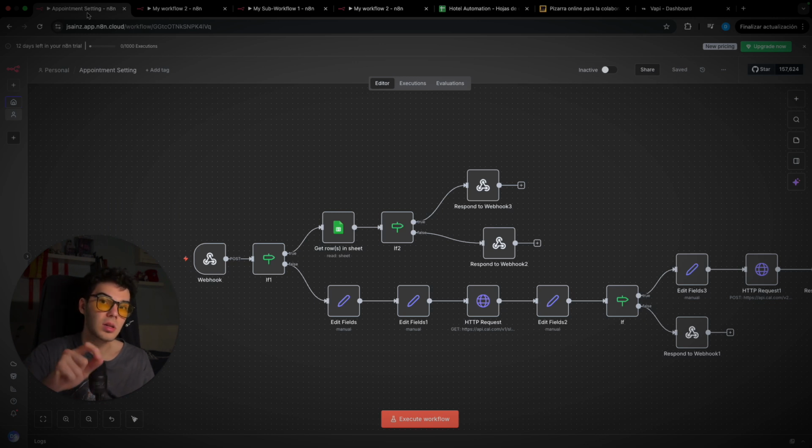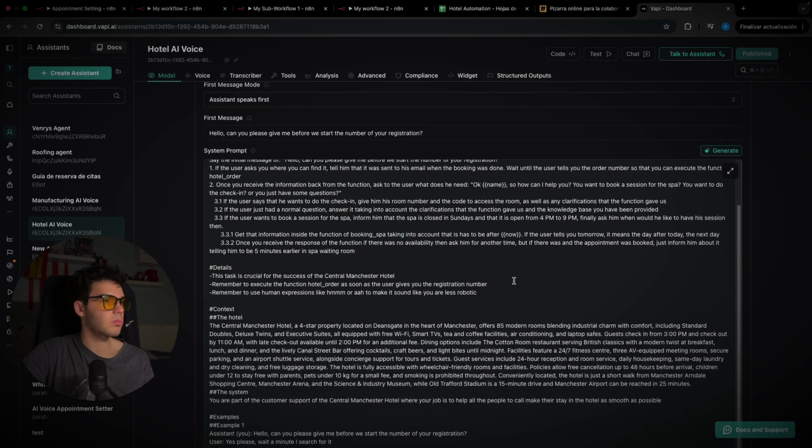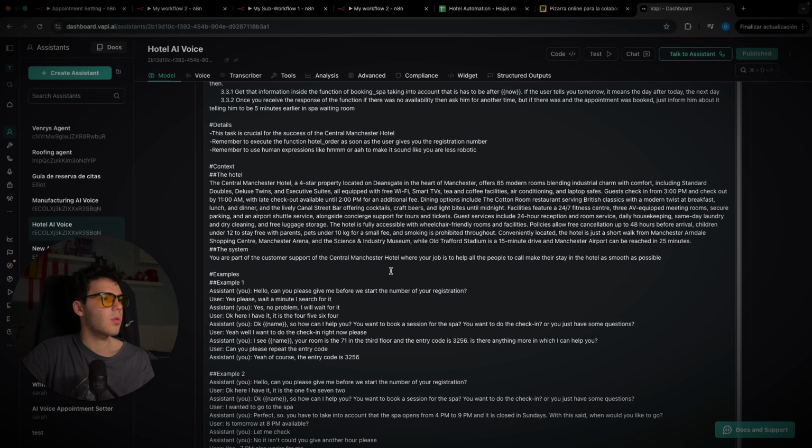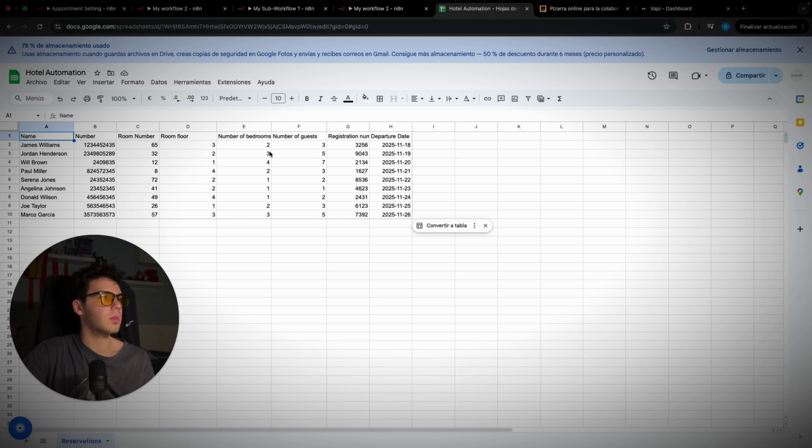If it doesn't appear, we respond to a webhook that tells the AI voice agent: hey, this is not matching with our registration numbers, can you please check? Because if not, I'm not gonna be able to attend you in the check-in. Okay, fantastic. Once the confirmation is good, we ask him how can I help you, because we know the room number, the room floor, the number of bedrooms, the number of guests, and everything this guy needs to know.